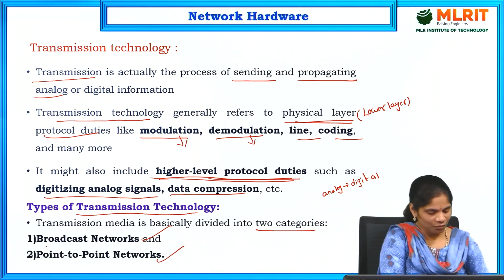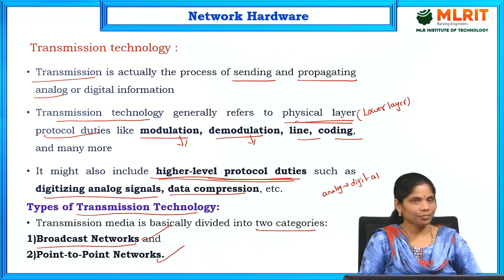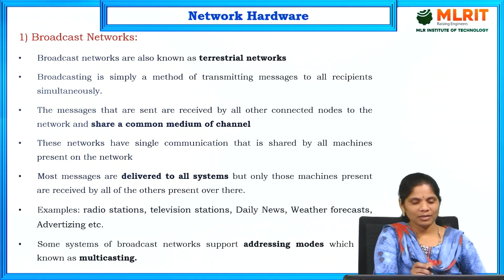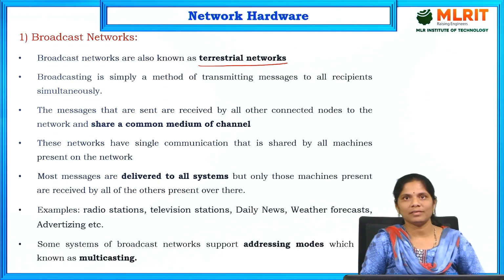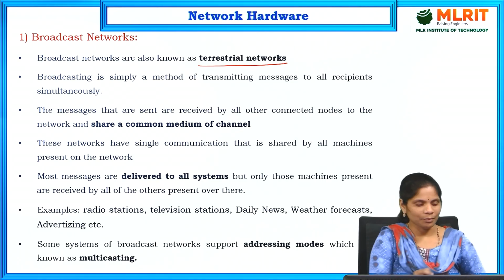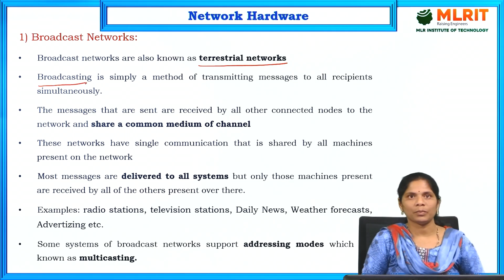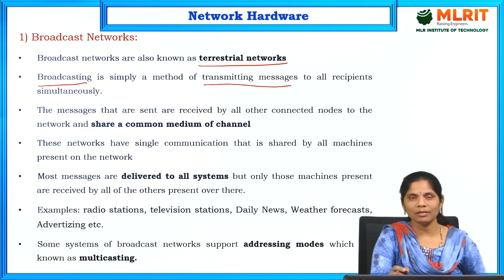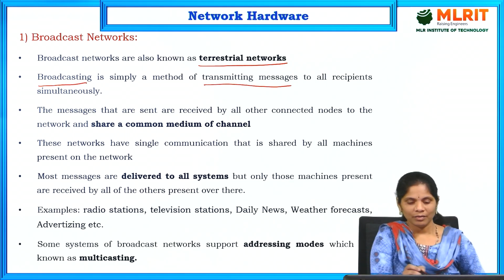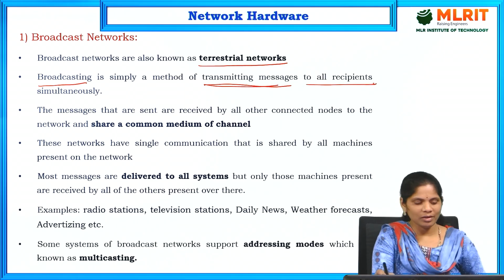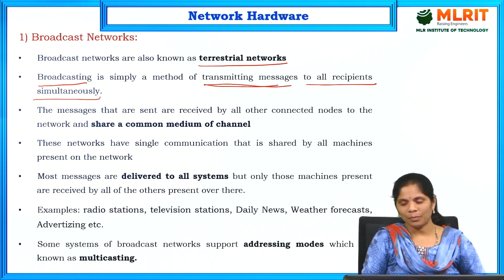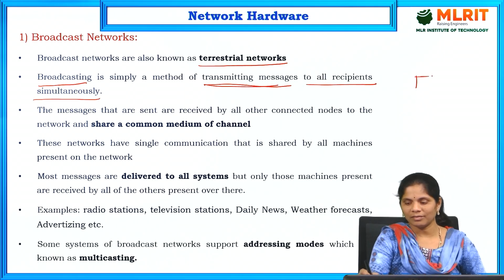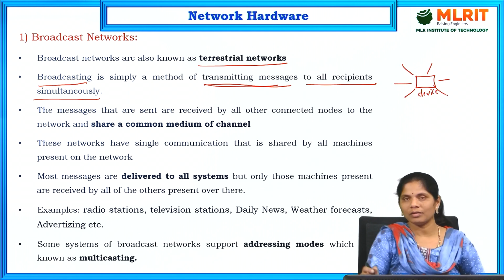First, we will see what a broadcast network is. A broadcast network is also known as a terrestrial network. Broadcasting is a method of transmitting messages, transferring the messages to all the recipients simultaneously. Suppose this is a device, and lots of devices are connected to this particular device.